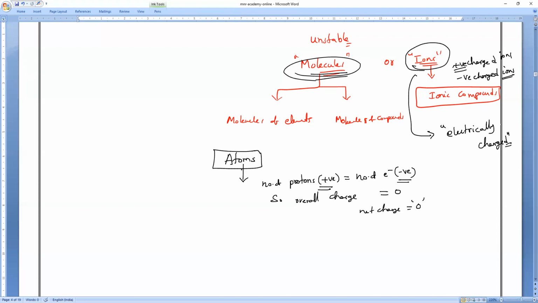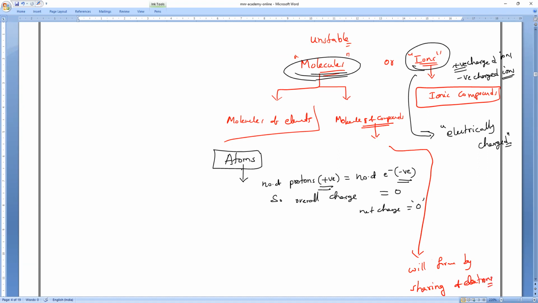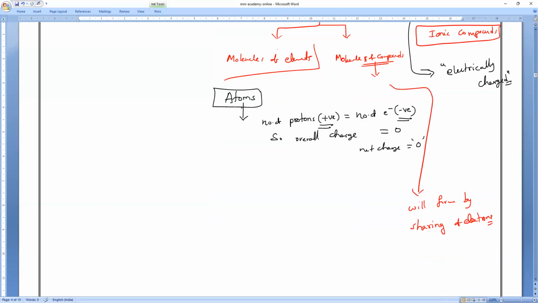Understand, everyone? Now, the most important point I'm going to tell you, extremely important for entire chemistry. Forget about the molecules of elements. Molecules of compounds will form by sharing of electrons. Please remember. So each mutual understanding between the atoms of elements will form the molecules of compounds. Are you clear, everyone? Please respond.